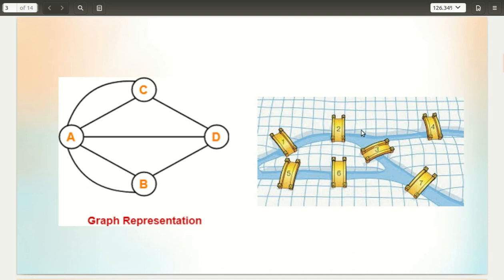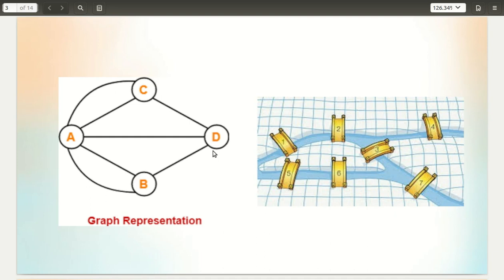The bridges are represented as edges between these nodes. This was the first known graph theoretic problem, and the first application of graph theory.